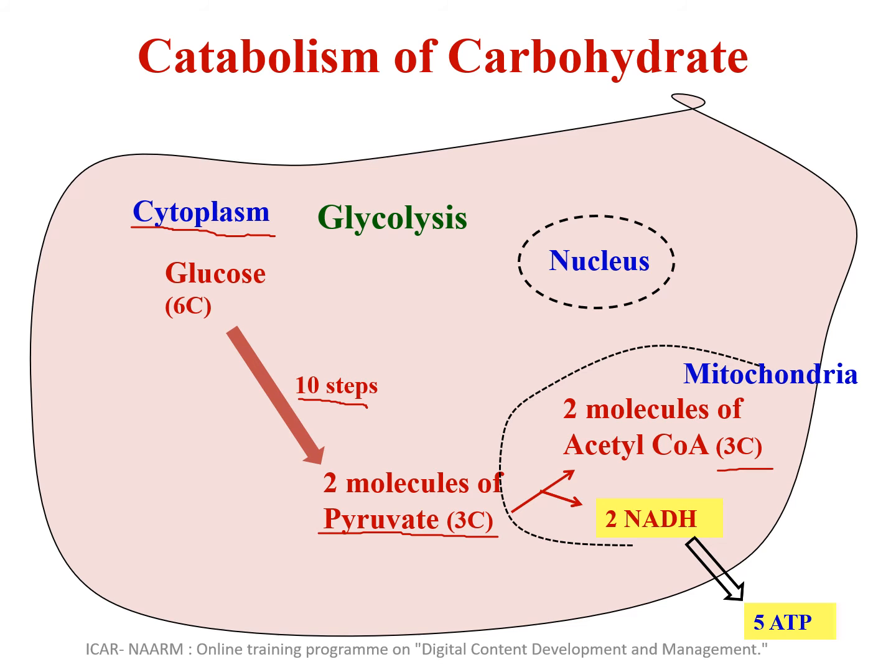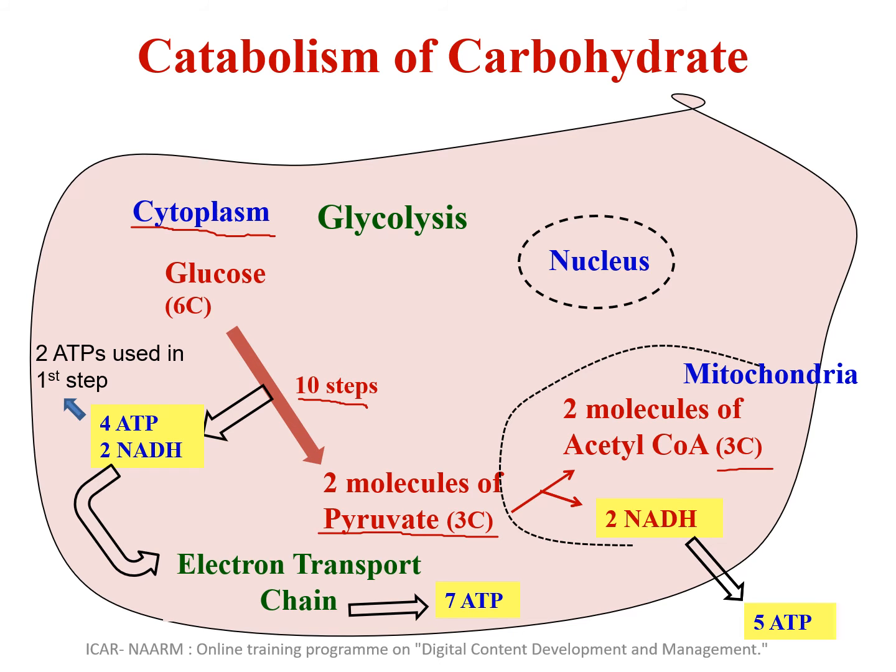During this process of breakdown and conversion to other molecules, certain reducing equivalents and some amount of ATP are produced. The 10 steps of glycolysis will yield 4 molecules of ATP, but 2 molecules will be used by glycolysis itself in its first step. So instead of 4, the net gain would be 2 ATPs. And we also see something here called NADH. So what are these NADHs? They are certain reducing equivalents.